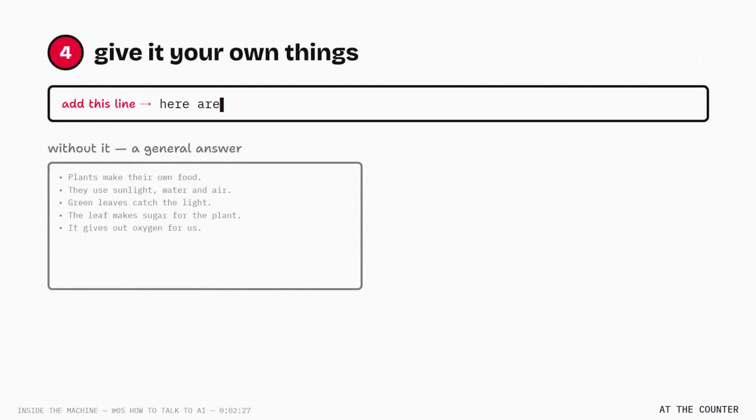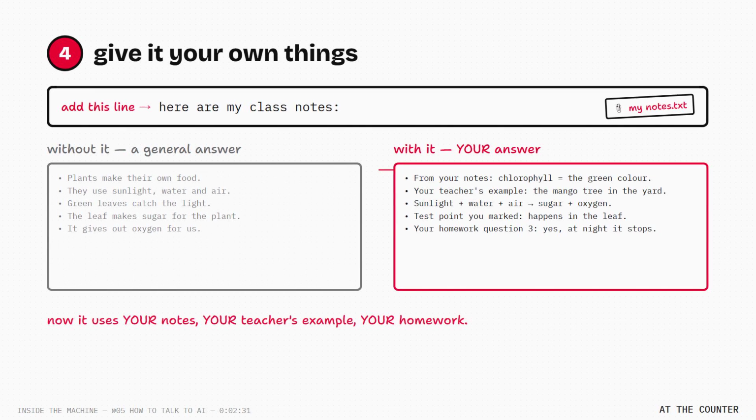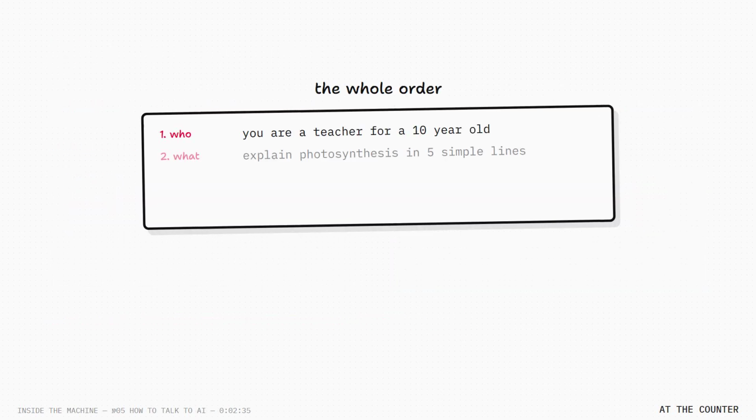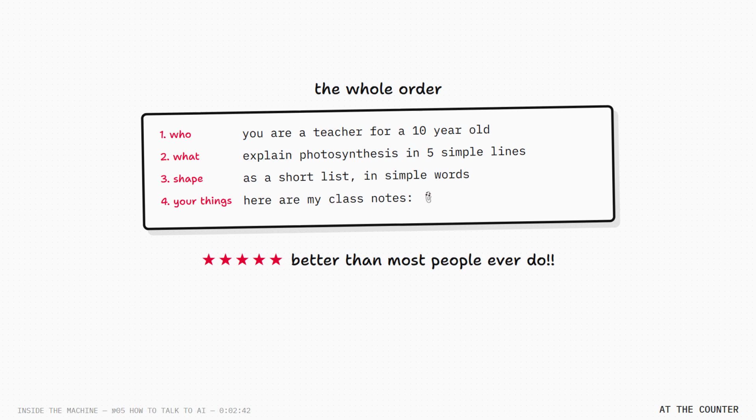Line 4. Give it your own things. Paste your notes, your email, your homework. Now it works on your problem, not a general one. 4 lines. Who, what, shape, your things. That is already better than most people ever do.